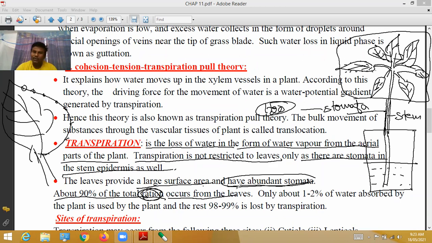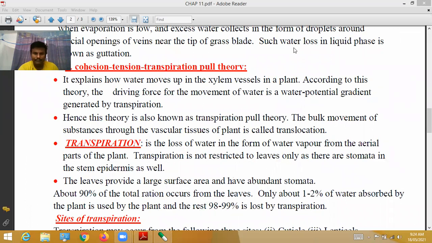Everybody knows that; we already discussed it. Only 1 to 2% of water is used by the plant, and the rest, 98 to 99%, is lost by the transpiration process. There is no new point here.